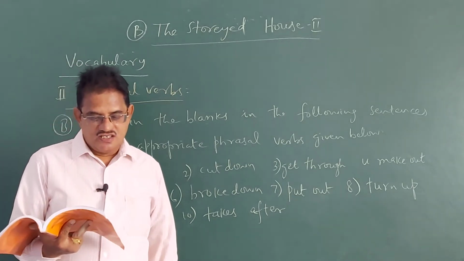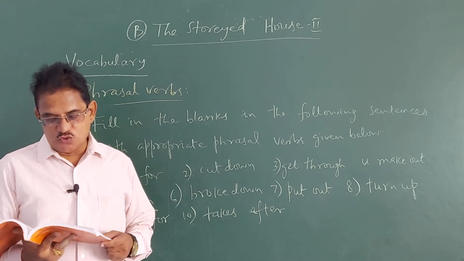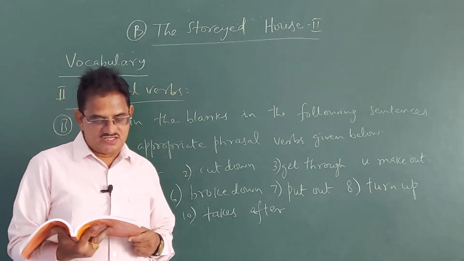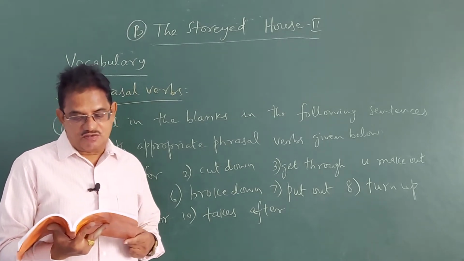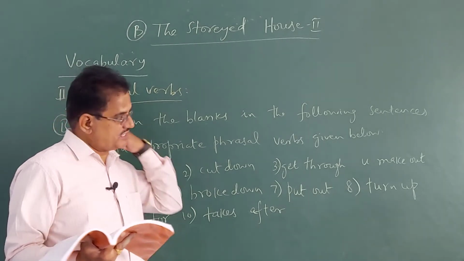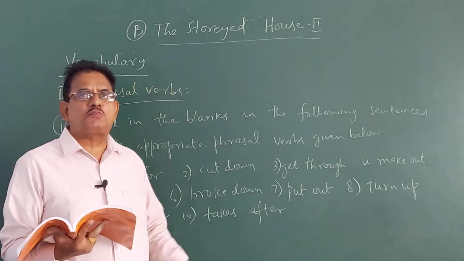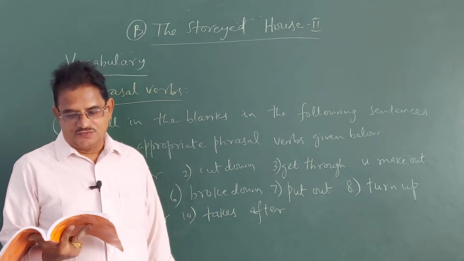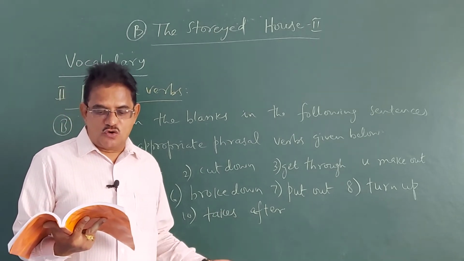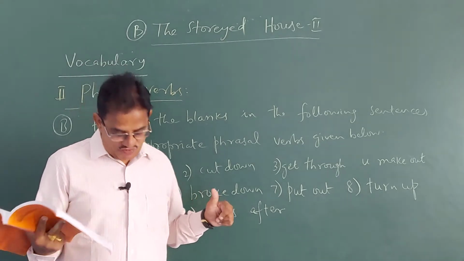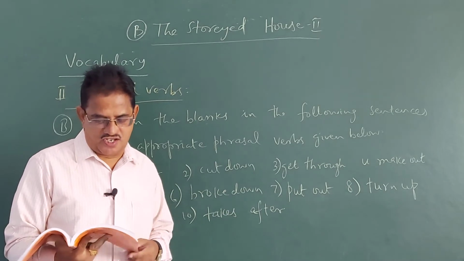Sentence number 3, there is no doubt he will dash the examination as he has worked hard for all these days. Whenever you talk about the examination, he will dash the exam. It means he will get through the examination. Get through means what? Pass. To get through an examination means to pass an examination. There is no doubt he will get through. Only get through you have to write because will is there. Will is followed by the present form only.